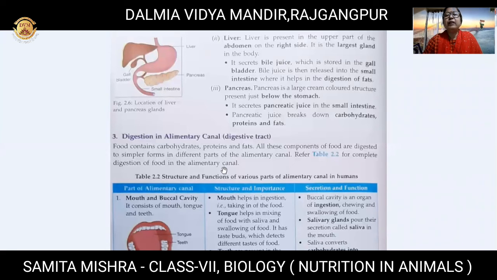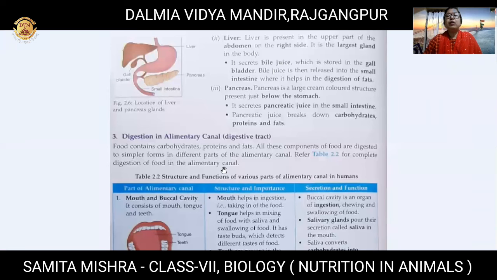And pancreatic juice's function is to break down carbohydrate, protein and fat, all in the small intestine, into simpler forms. Carbohydrate is broken down into simple sugar, protein is broken down into amino acids, and fats are broken down into fatty acids and glycerol.